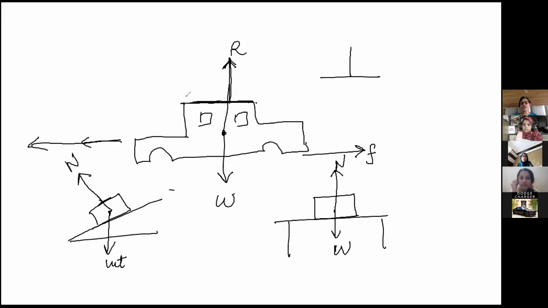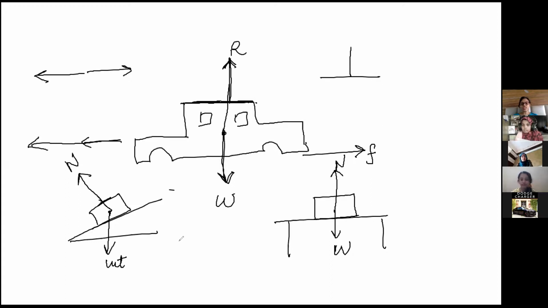Normal reaction is actually a reactionary force. Newton gave one law, which we will be doing later, that to every action, whatever action is taking place, there is an equal and opposite reaction. Same way, here weight is acting downwards, so its opposite reaction is the normal reaction.